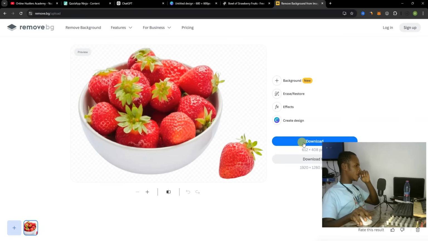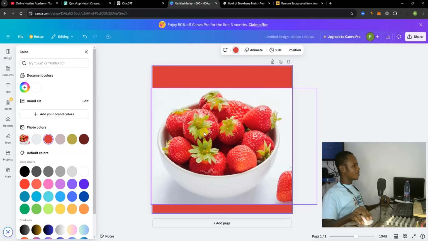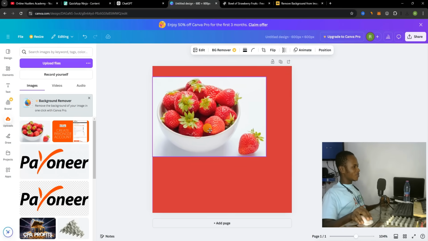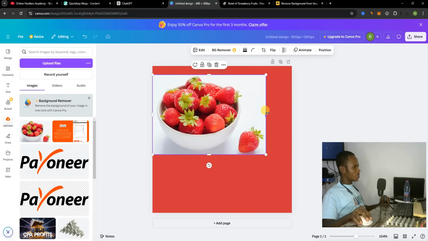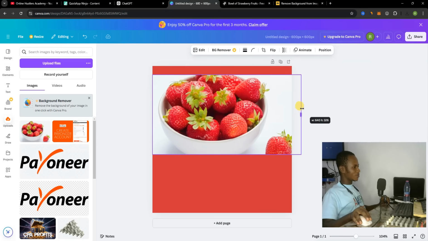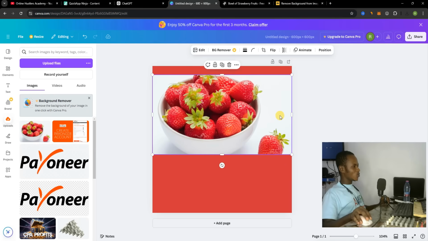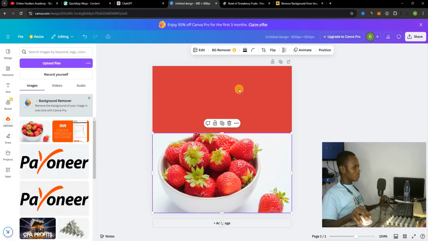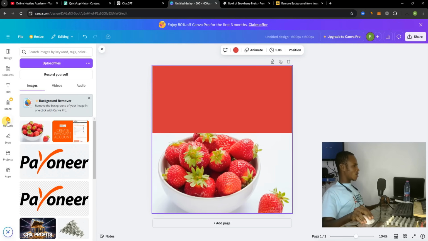So just download it to your computer, come back to Canva again, or if you like, you can just do it this way. Stretch this image to this section again, because you're going to write questions on it. So you can come to the section and add text to this.